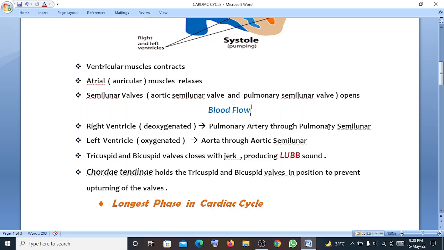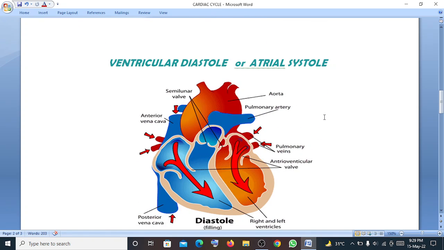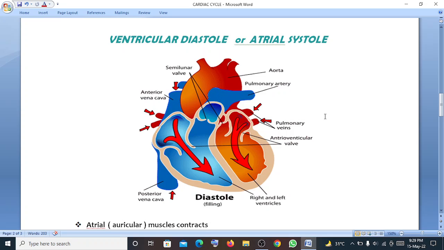So once more, the ventricular muscles contract, the atrial muscles relax, the semilunar valves open, the blood flows from the right ventricle to the pulmonary artery through the pulmonary semilunar valve, and from the left ventricle to the aorta through the aortic semilunar valve. The bicuspid and tricuspid valves remain closed, which produces the lub sound when they close. And the chordae tendineae are the support for the bicuspid and tricuspid valves so that they are not upturned. And it's also the longest phase.